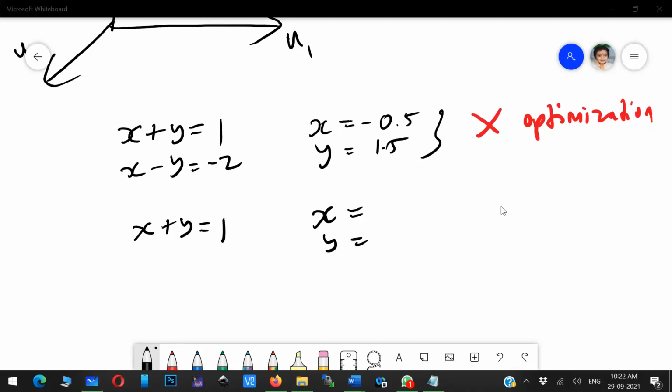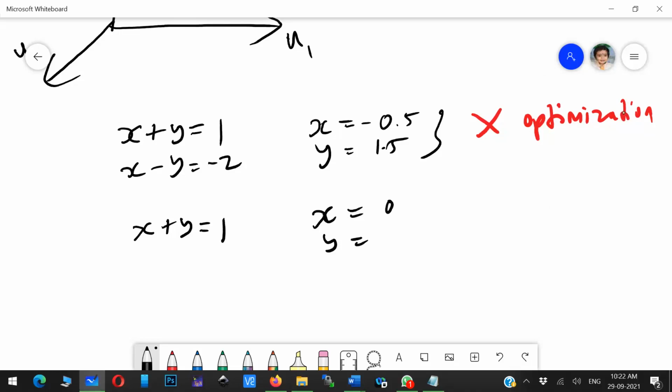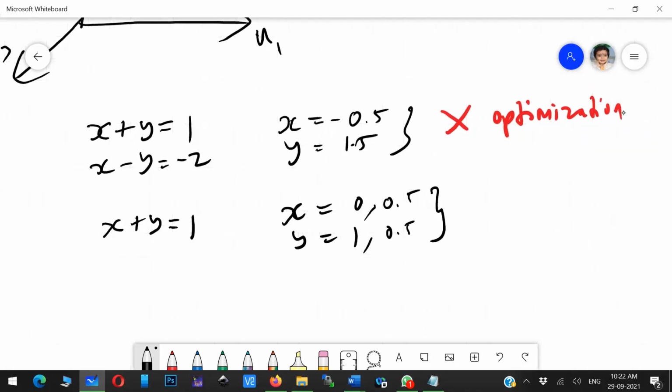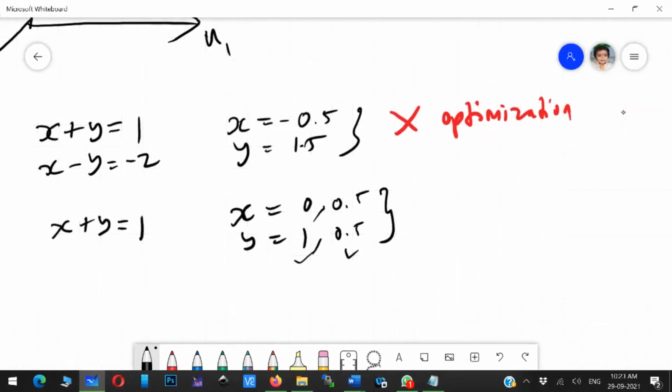Any value will fit. Assume any x value and you will get a y value, correct? If you keep x as 0, y is 1, correct? If you keep x as 0.5, y is also 0.5, correct? It continues like this. If you see this particular thing, you have a choice in the value you want to find. So here you can use optimization.